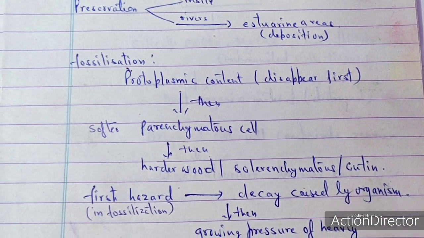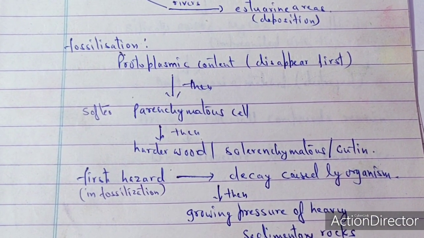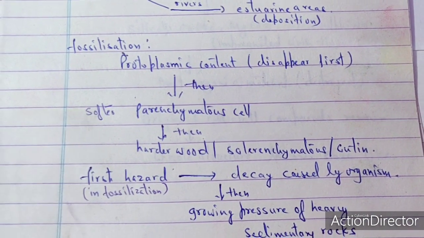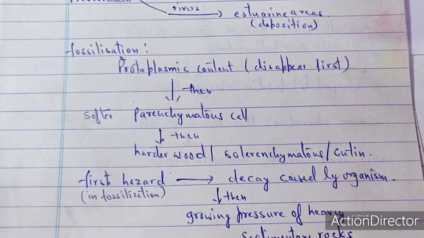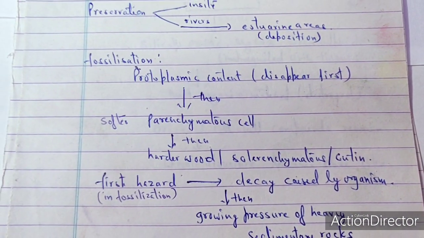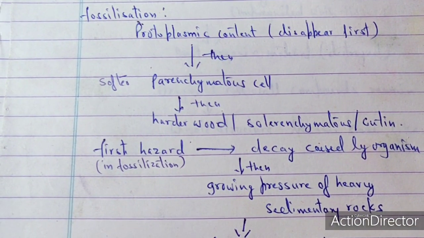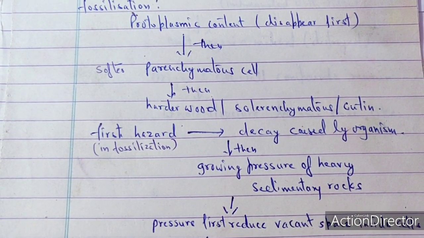So in the fossilization process, the protoplasmic content disappears first because it comes under sedimentation. It comes under the pressure. So the first step is that the protoplasmic content disappears first. Then the softer parenchymatous tissues disappear second.